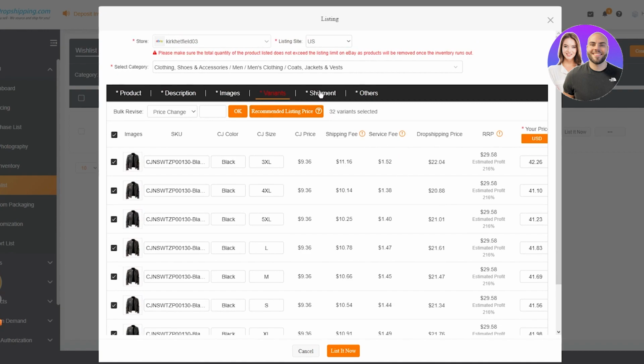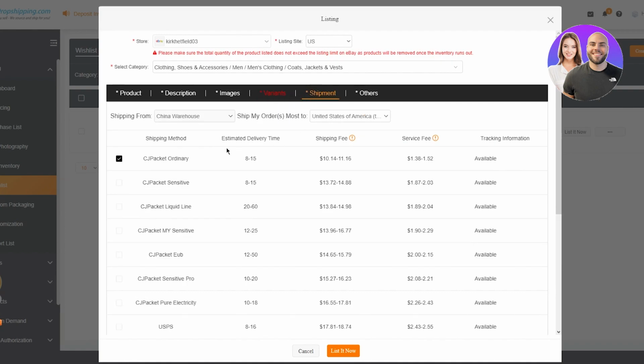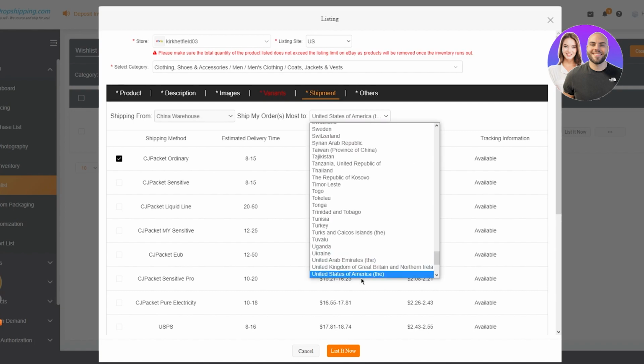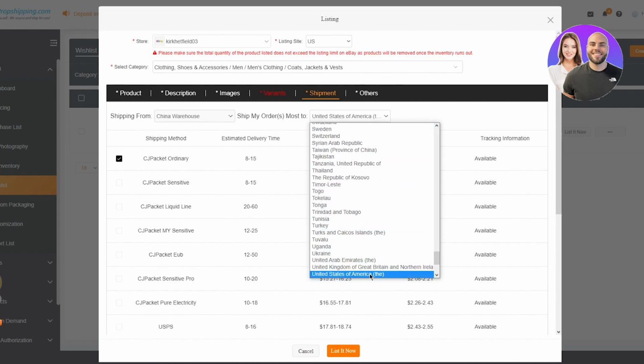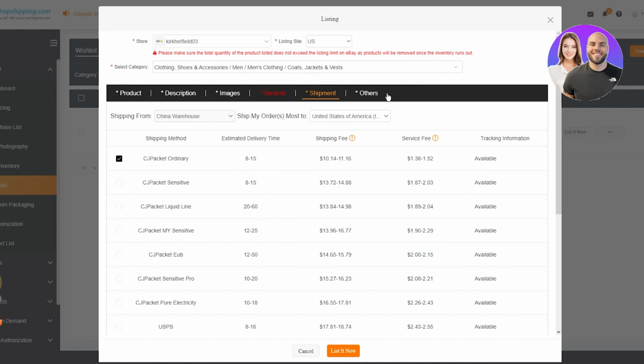And once you do that, we're going to head over to shipment. Once you head over to shipment over here, you're going to see all these things. So shipping from the Chinese warehouse where it's already stored, so you can't really mess with that. Ship my orders to. Now, this depends on the area that you are going to be mostly shipping it to. If you live in the UK, make sure to choose the United Kingdom of Great Britain. If you're shipping it to Canada, make sure to choose Canada. But obviously, I'm going to keep it the United States of America. And then you can do that.